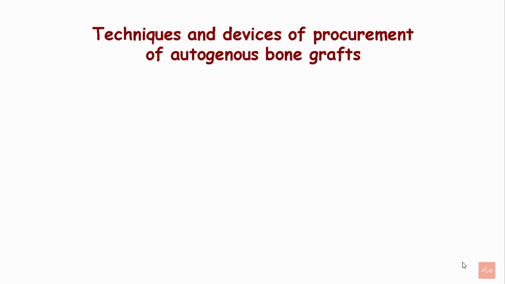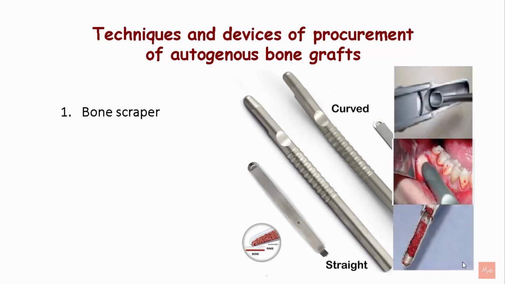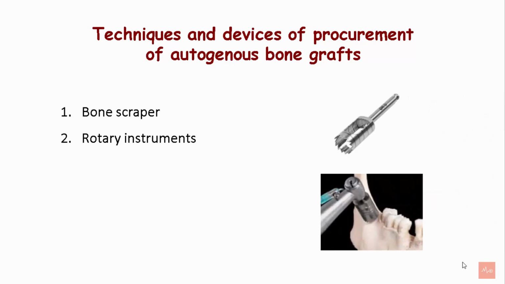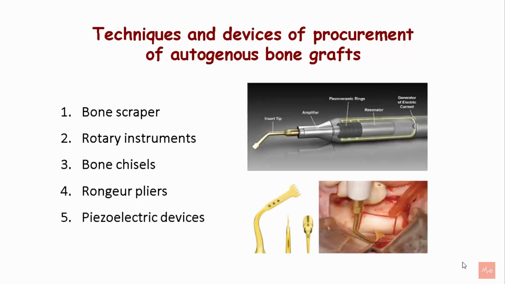There are different techniques and devices available to procure the autogenous bone grafts. These are the bone scraper, which can either be straight or curved. The bone is removed by a scraping action. Rotary instruments, either burrs or trephines, can help in obtaining autogenous bone grafts. Bone chisels, rongeurs. Rongeurs help in removing bone from the maxillary tuberosity areas. And the piezoelectric devices.